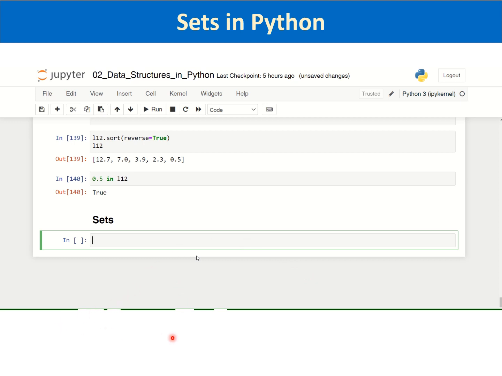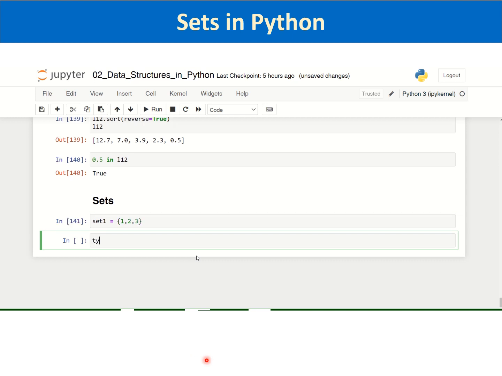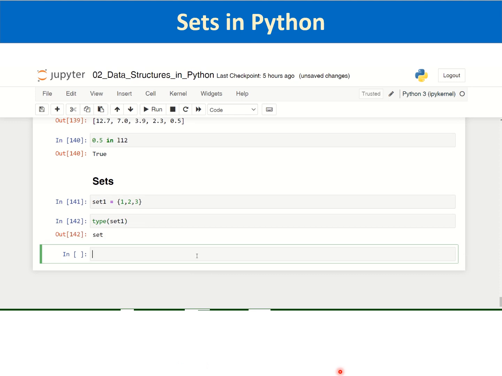You can define a set with curly brackets and comma-separated values. Say you can define set1 as a set literal, where you define values separated by commas, and then you can execute it and see the type of set1, which is a set. Set, as we said, can be created from any list.